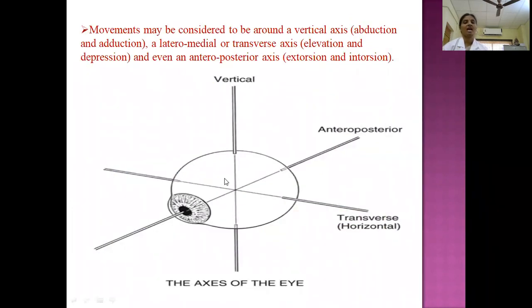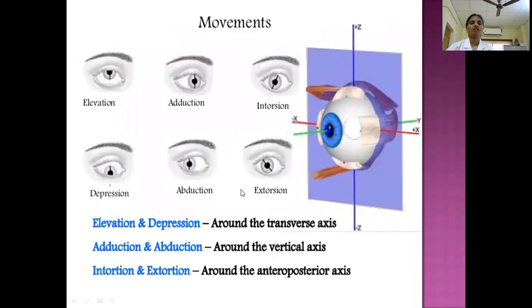Then how the eyeball is moved by means of these muscles. Around the three axes, we can see the eyeball is moving by the action of the muscles. So what are these axes? Vertical axis, anterior-posterior axis, meaning from the anterior pole to the posterior pole, and the transverse axis. All three axes must pass through the equator. So these are the three axes. Then what are the movements?